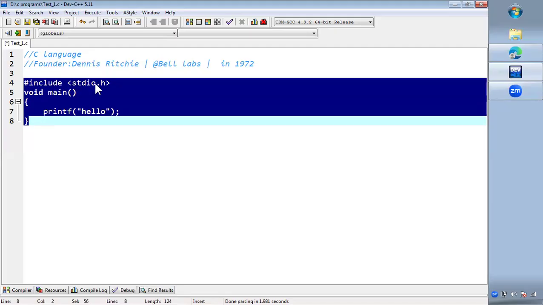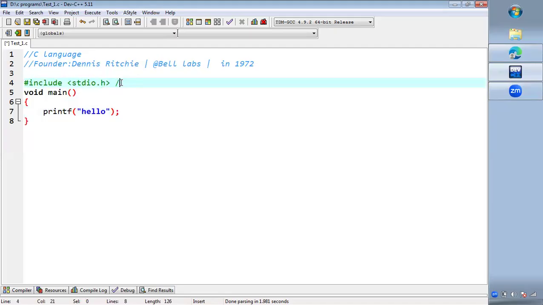So what is the first line going to do? The first line is called a preprocessor directive, and it is going to add the standard input and output header file.